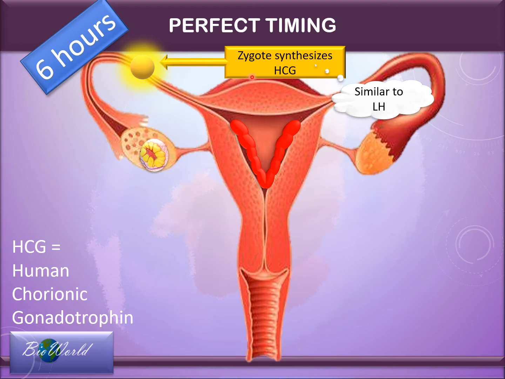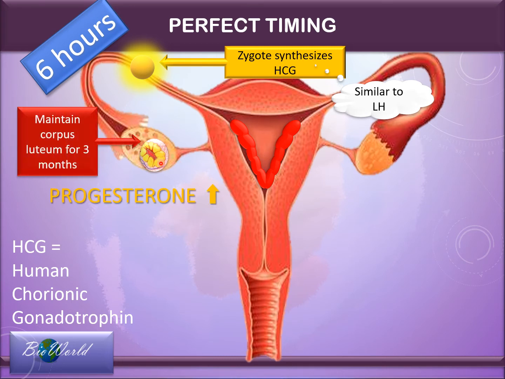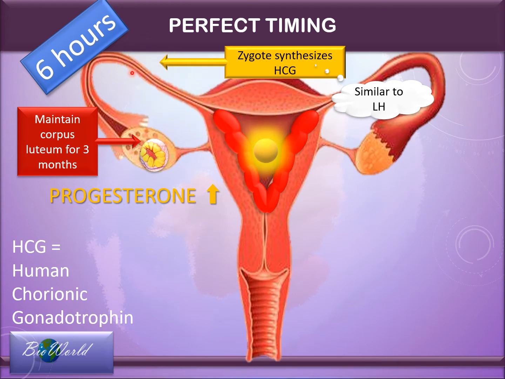So, HCG, you see, cannot do ovulation, neither can it convert a Graafian follicle into a corpus luteum, but it can maintain the corpus luteum for a period of 3 months. HCG can also stimulate the corpus luteum to secrete high concentrations of progesterone. So in this way, for the next 3 months, the endometrial layer will continue to be thickened and enriched. This is very suitable for the development of the zygote, which we will continue to discuss through the process of implantation.